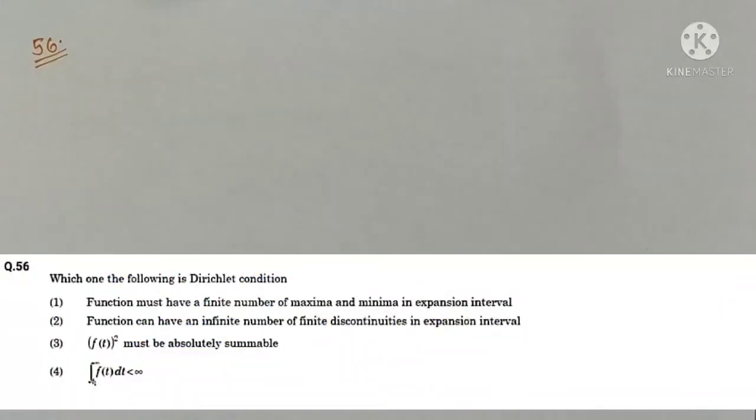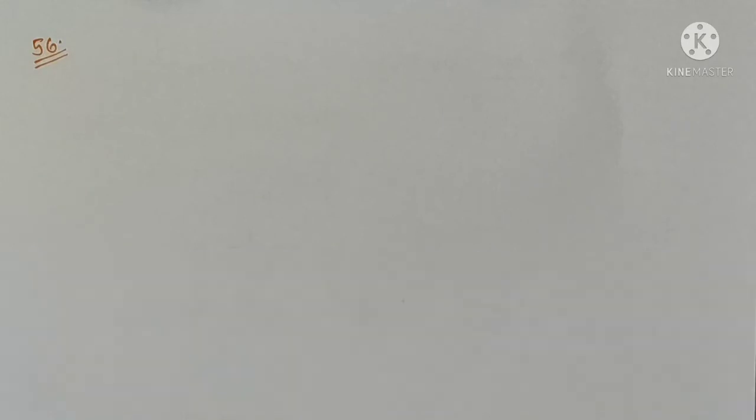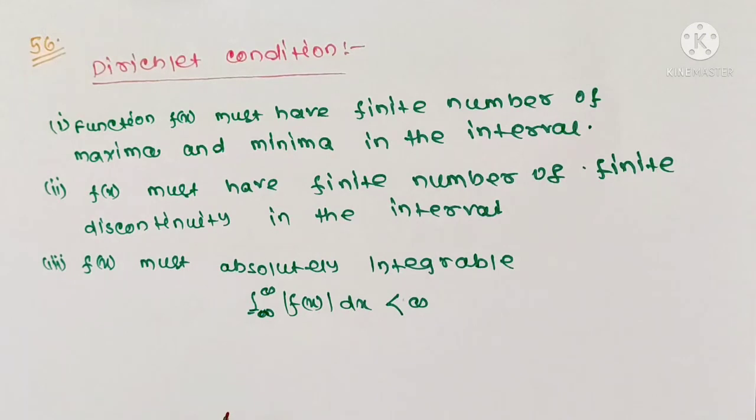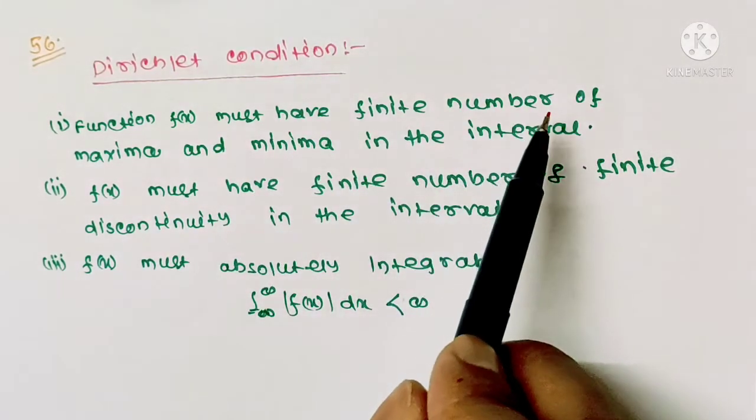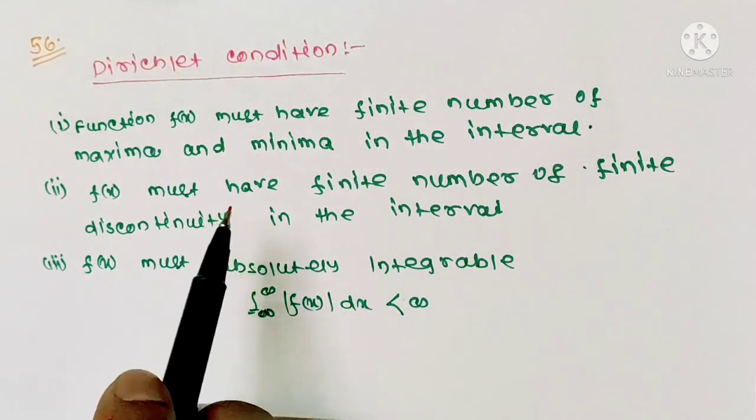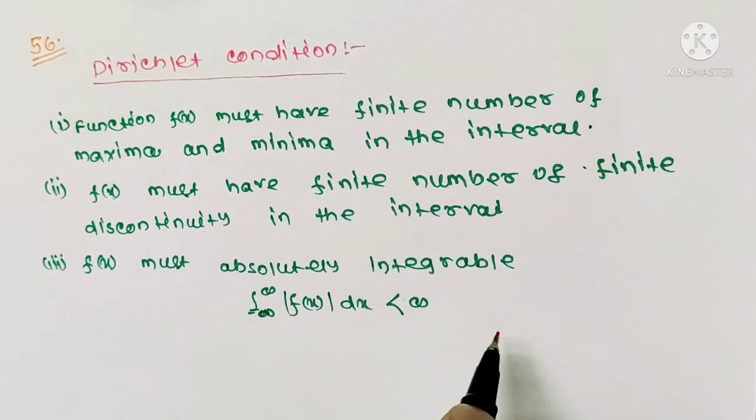Question number 56. Which of the following is the Dirichlet condition? From the Dirichlet conditions, we can see that option 1 is your correct option, that the function must have a finite number of maxima and minima in the interval. So your correct option is option 1.